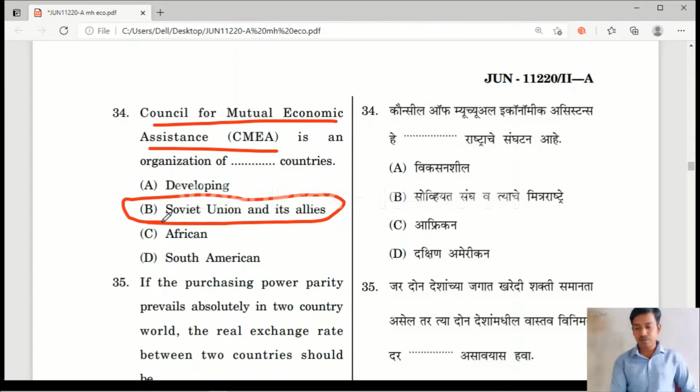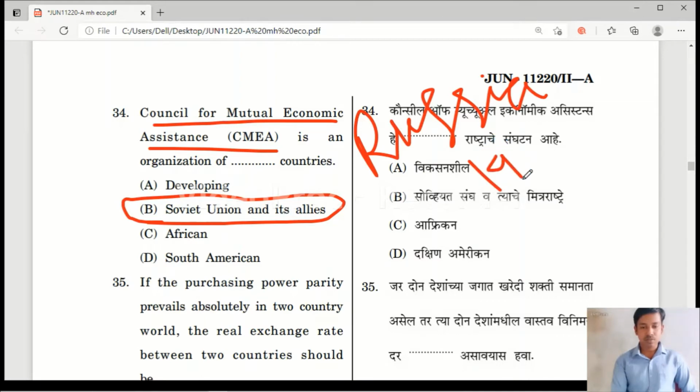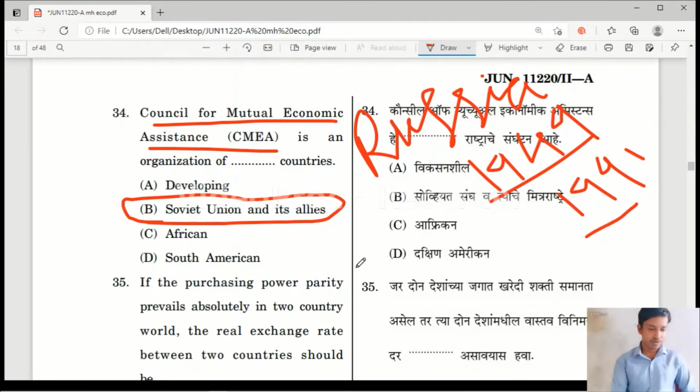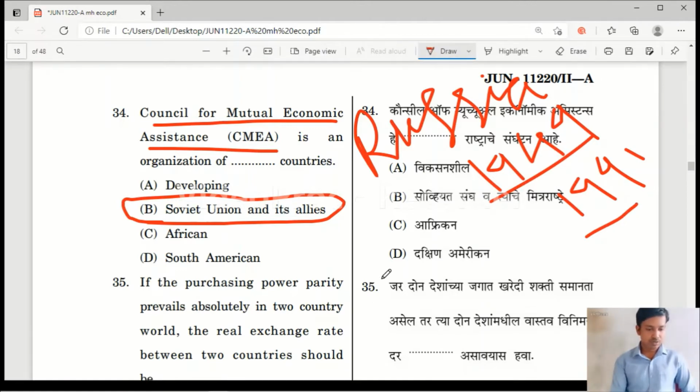Please remember, the headquarters of CMEA is in Russia, and it was formed in the year 1949. CMEA was formed in 1949, and it was dissolved in 1991. Please remember this forming year and dissolving year. Yes, the next question is question number 35.